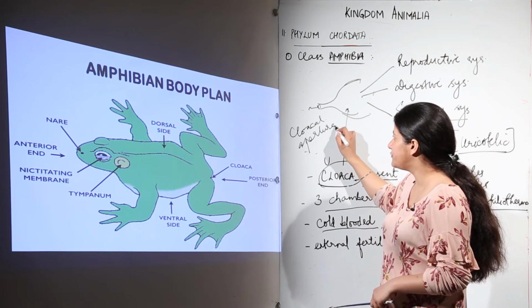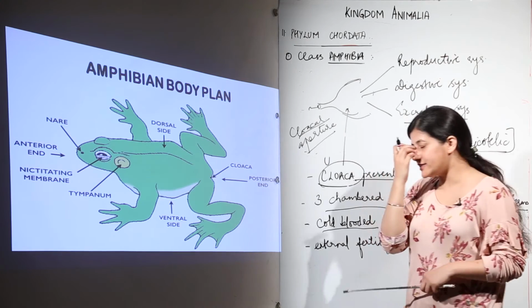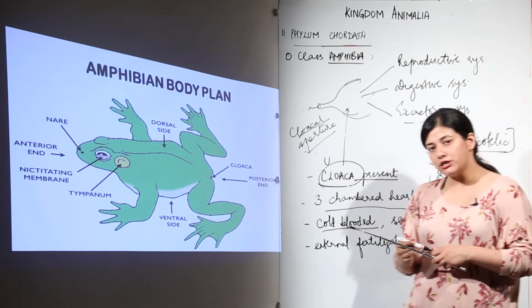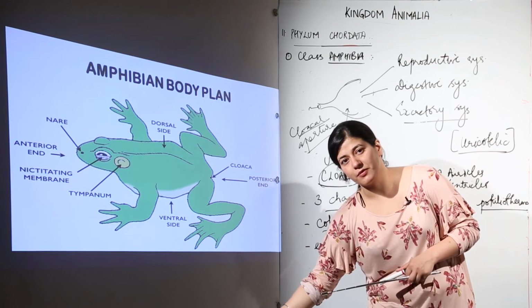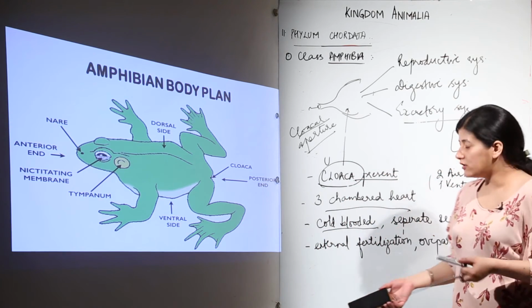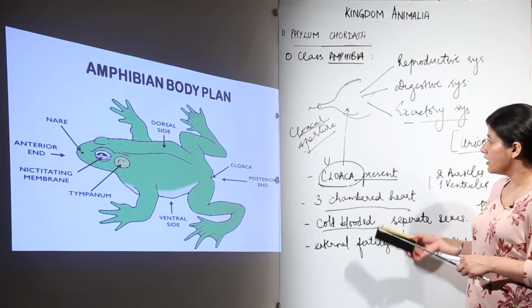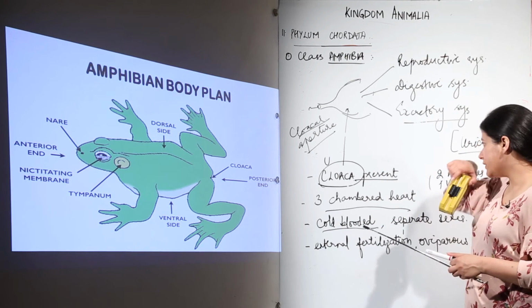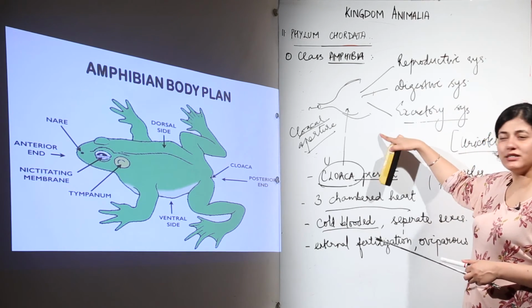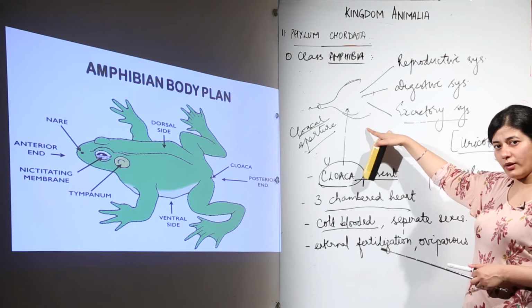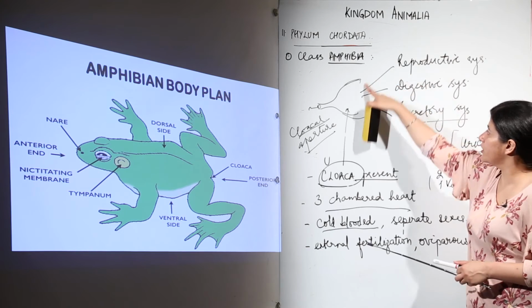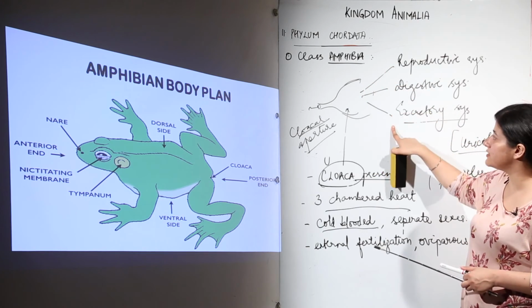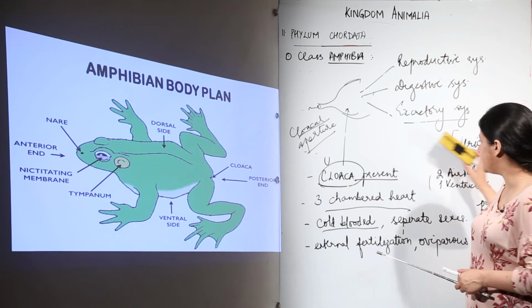Like in the case of mammals, let's take the example. They would have an external opening for the urinary system, that would be different. For the reproductive system it would be different. For the excretory digestive system it would be different. Take the case of human females. So that is not present in these organisms. Instead they have a cloaca and they have a cloacal aperture through which whatever is to be expelled out of the body from these systems comes out from the cloacal aperture.